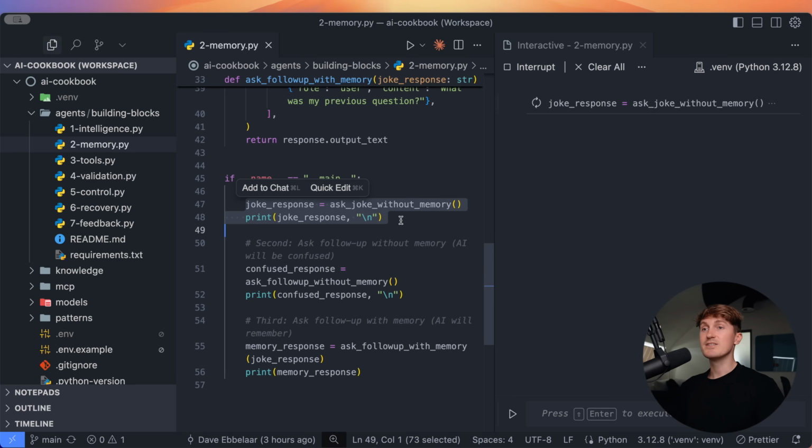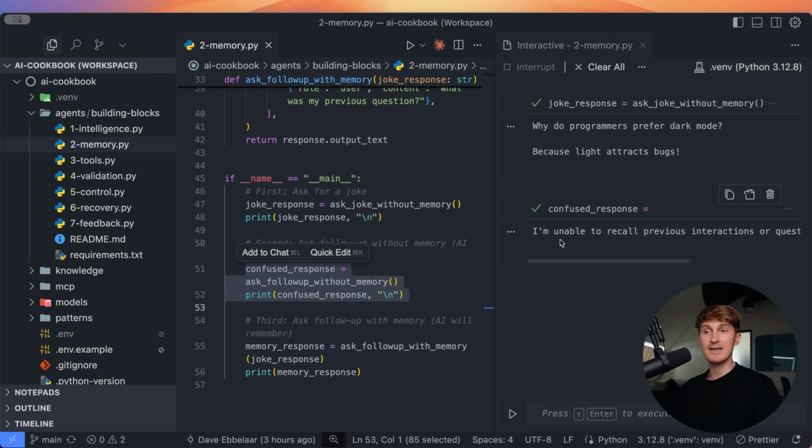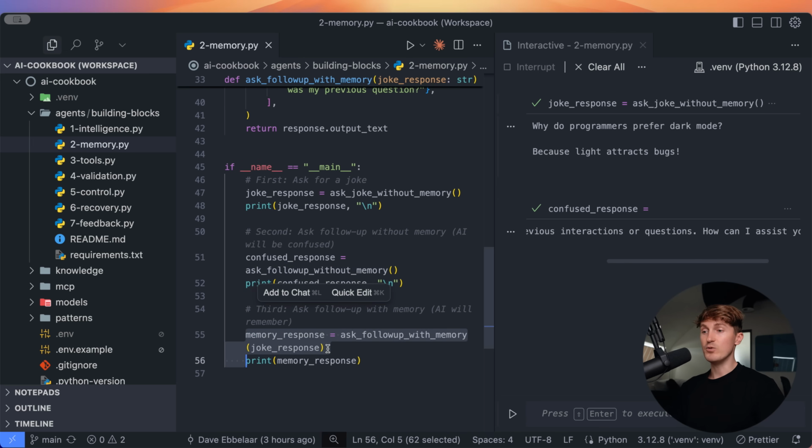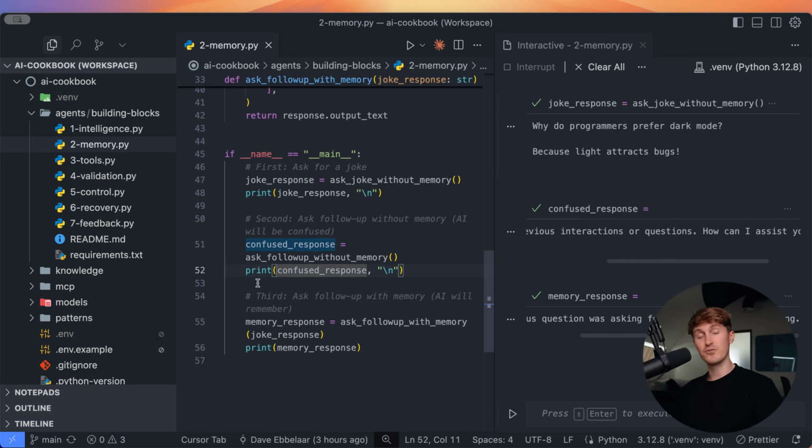And to demo this, we can simply run the first joke. So why do programmers prefer dark mode? Because light attracts bugs. Then we ask it a follow-up question, what was my previous question? And it says, I'm unable to recall previous interactions. And lastly, we do it properly where we pass down the previous answer. And then it says, your previous question was asking for a joke about programming. So now it understands the context of the conversation history.